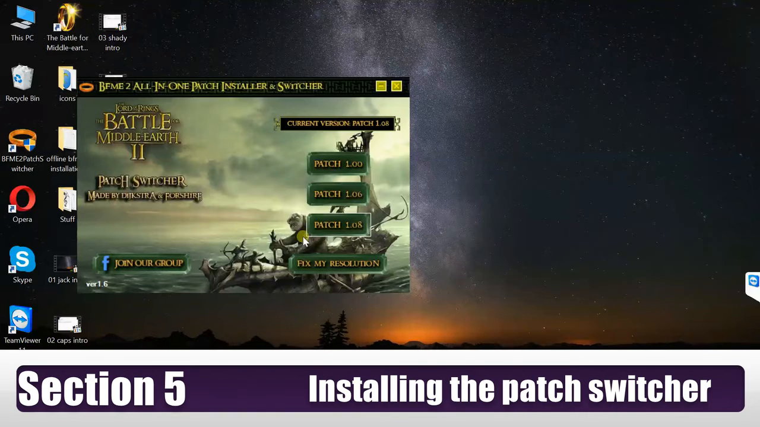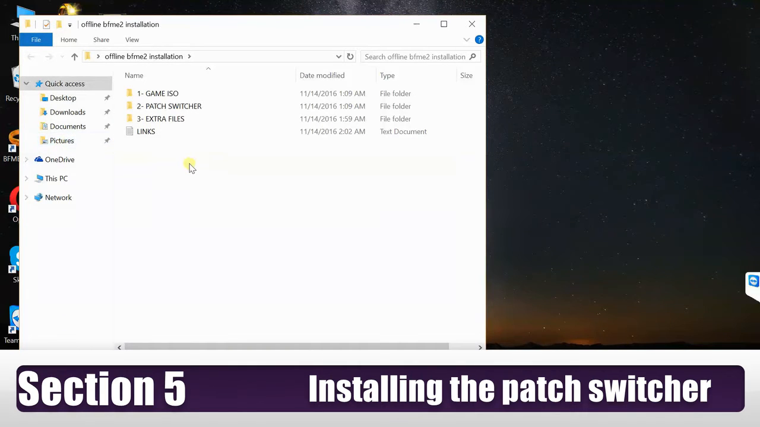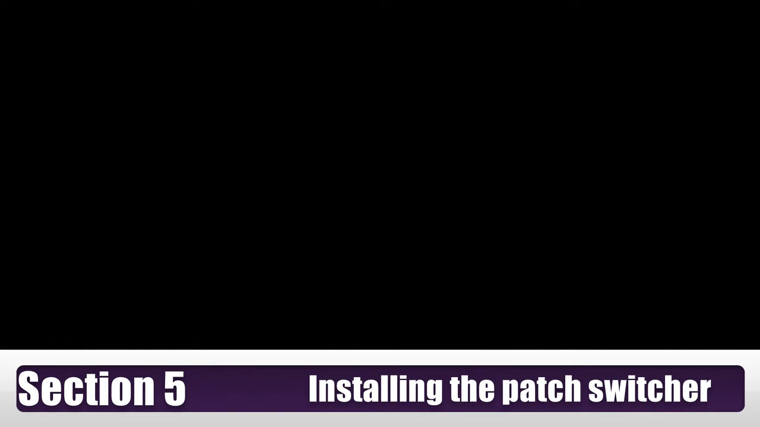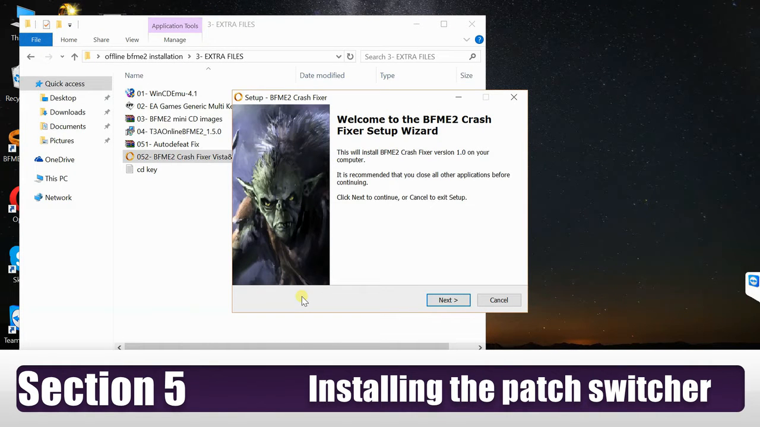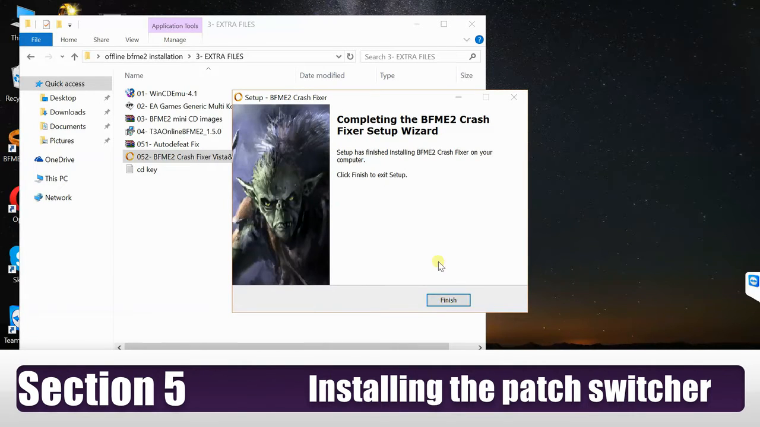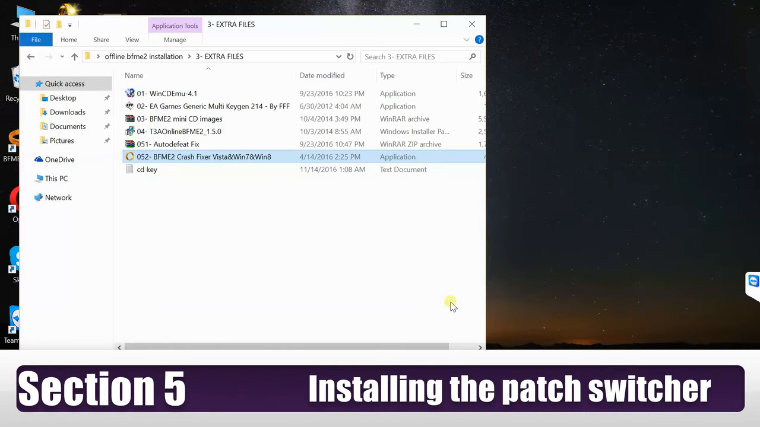Go to the installation folder. This is a very important step. If you do it right, you won't get the game crash at the start. Go to the extra files. Install the crash fixer. It's the last file. Yeah, install it. Yes. Next. Sorry, my finger literally froze there. Install it. Very hard being a point and clicker. Okay. Click finish. Now get back to your patch switcher.